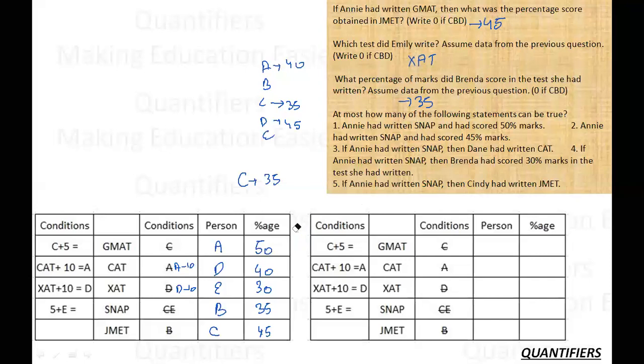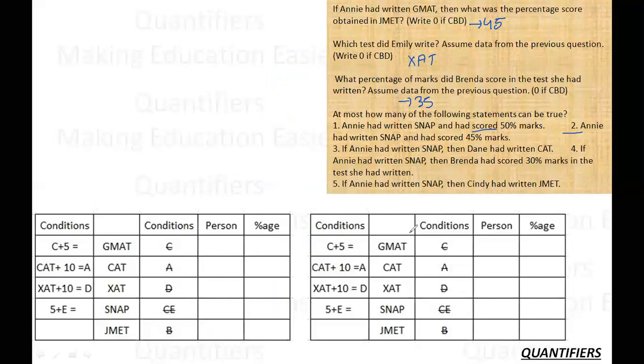Not very difficult up to this point, but yes, if we start on the wrong note, you might get confused again and again. Okay. So let's try and see what the last question has brought, because it is different. The last question says, how many of these statements can be true? This is the first, second, third, fourth, and fifth.